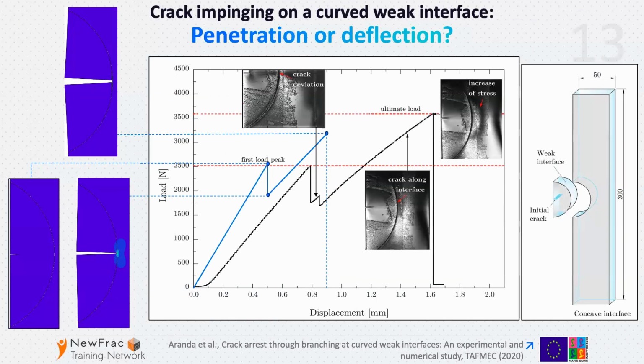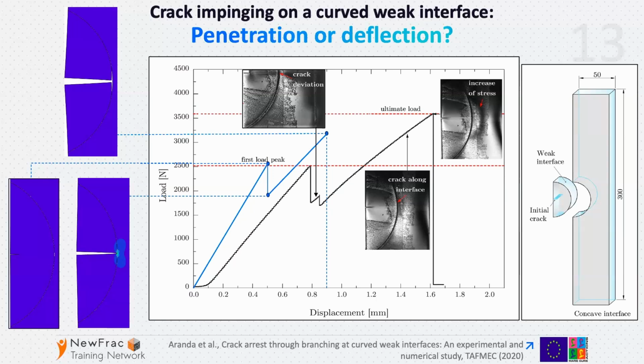The last example is the analysis of a crack impinging on a curved weak interface. And there is a competition there between penetration or deflection of such a crack. This is the specimen.